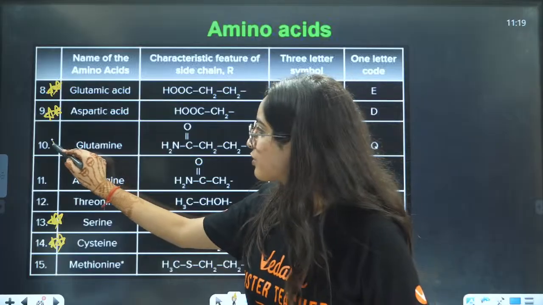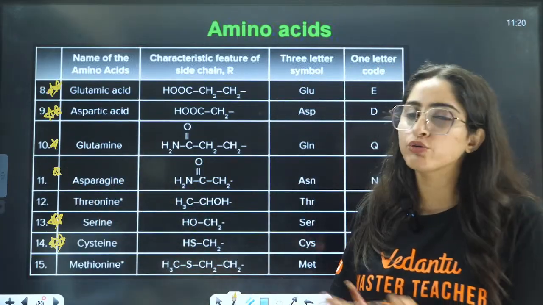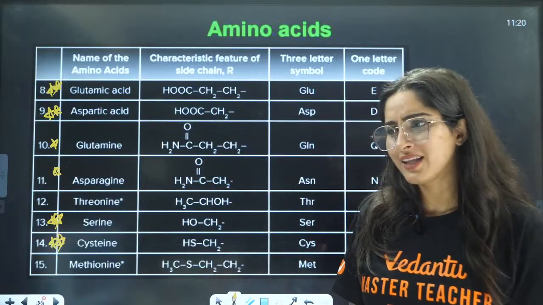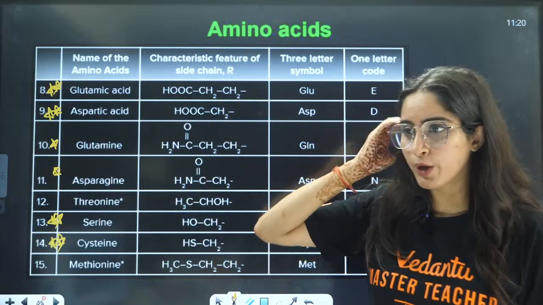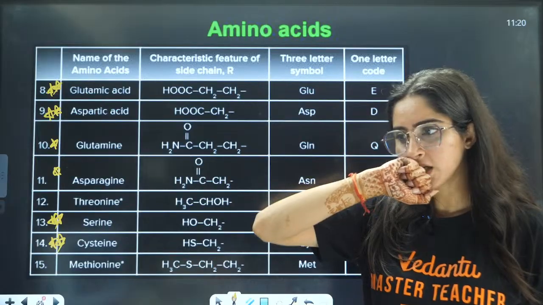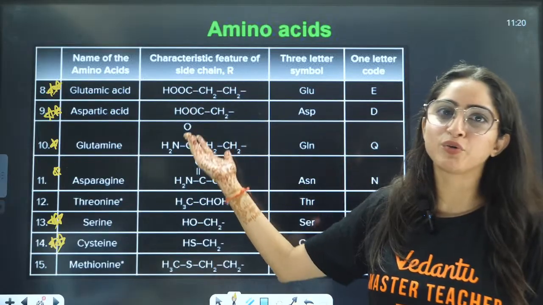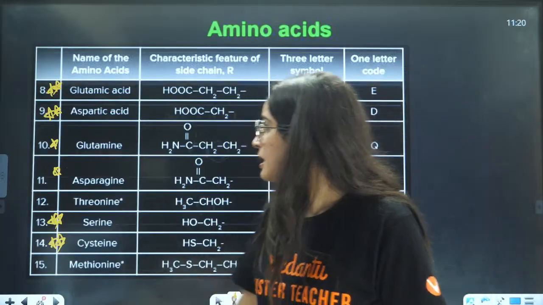I'm not saying that these are not important, but these are a must for chemistry. For bio, you need to remember all of them. I think Baswasa told me that in bio, you need to remember all of them. You remember this for bio; you don't need to remember this for chemistry because you already know the structure of them, right?